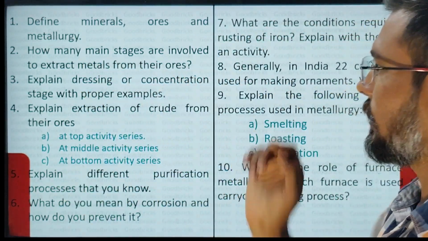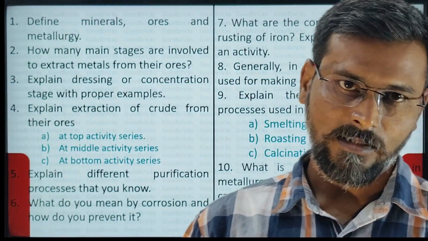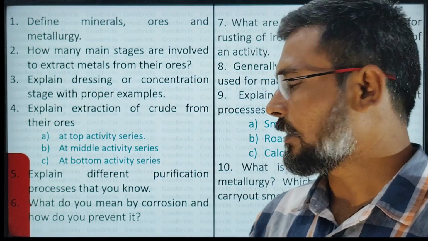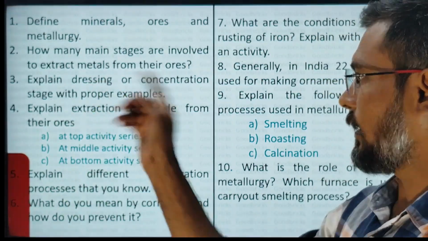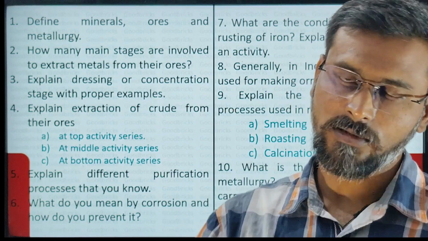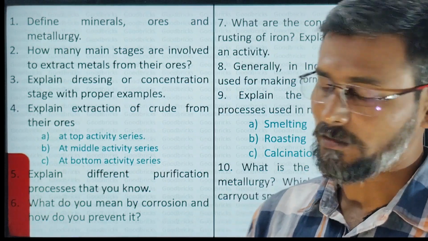Then how many main stages are there involved in extraction of metals? So there are 3. Then explain the dressing or concentration stage with proper examples. We have 4 different methods in dressing or concentration. So those 4 different methods using examples we have to explain. For example, hand picking, magnetic separation.